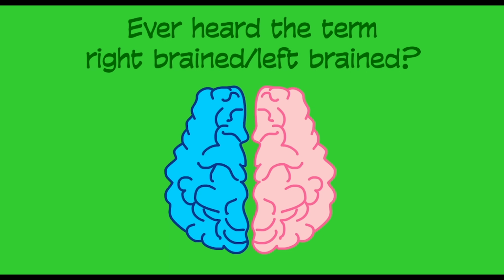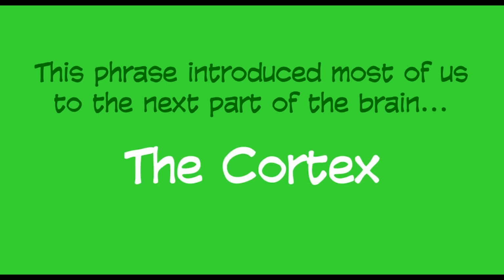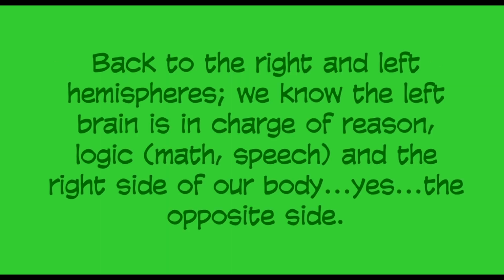Ever heard of the term right brain, left brain? This phrase introduced most of us to the next part of our brain, the cortex. Our cortex is made of two sides, or hemispheres, the left hemisphere and the right hemisphere. This part of the brain is responsible for our short and long-term memories. Back to the right and left hemisphere.